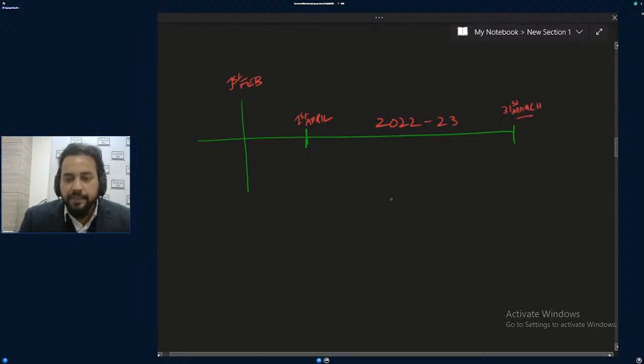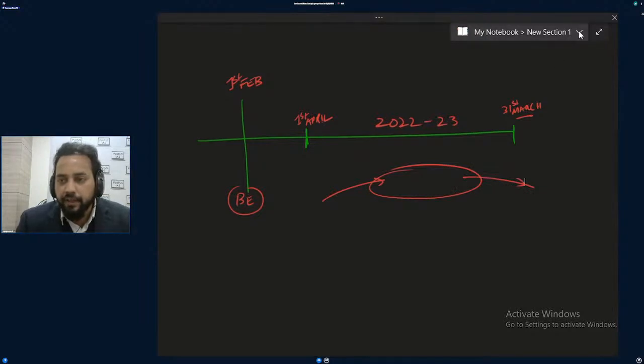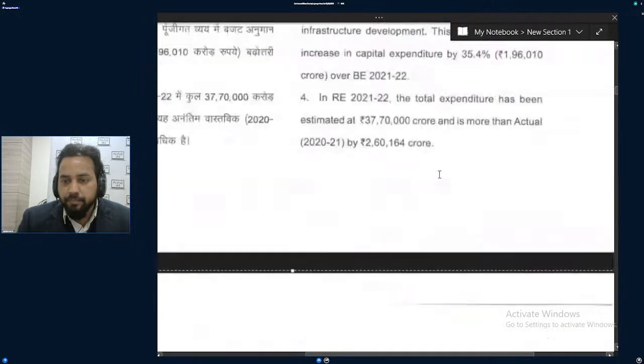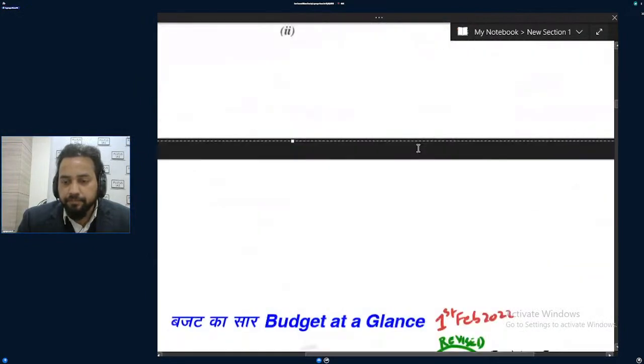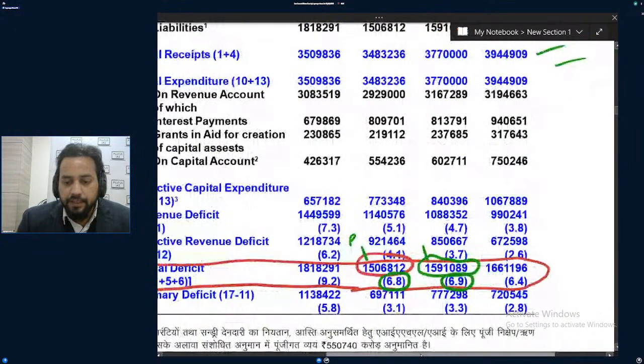So in this, I said that the government is going to do the expenditure. The government is talking here about a budget estimate, that in this year we will be receiving something and spending something. So only one data point I will take. From here you can see the government is saying receipt.